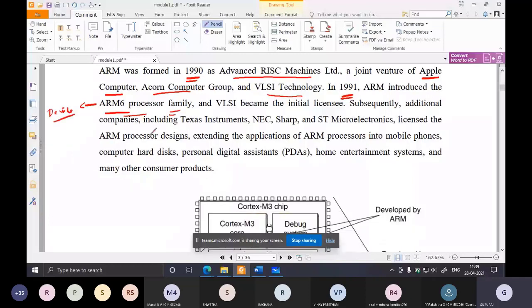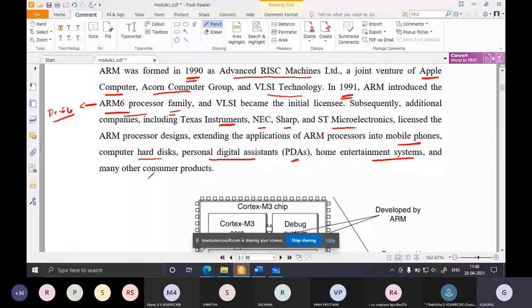Subsequently, additional companies including Texas Instruments, NEC, Sharp, and ST Microelectronics licensed the ARM processor designs and extended the applications of the ARM processor into mobile phones, computer hard disks, personal digital assistants, which are known as PDAs, home entertainment systems, and many other consumer products. So you can see various applications of ARM.